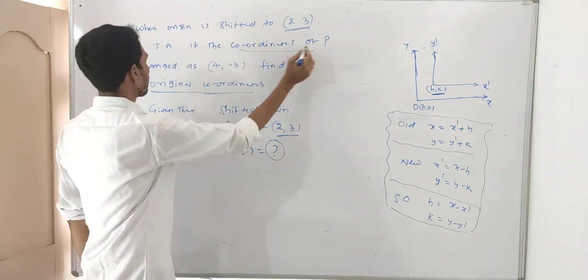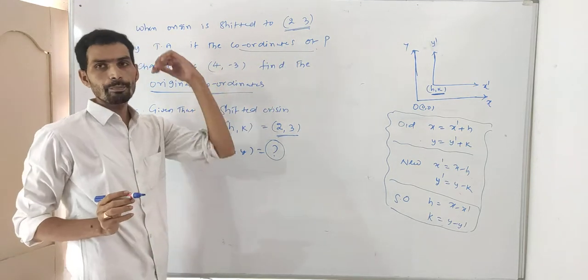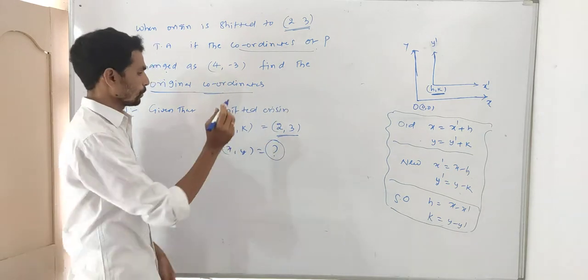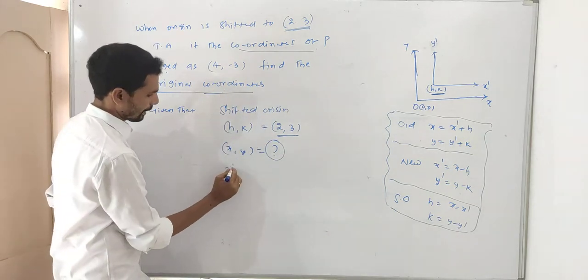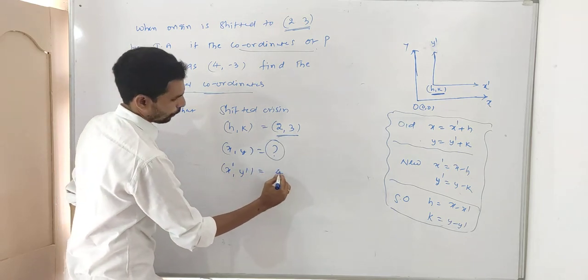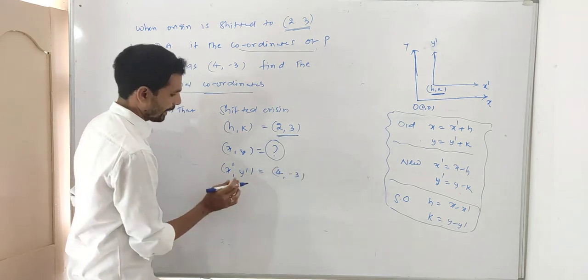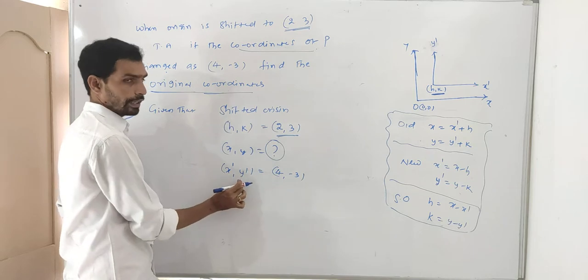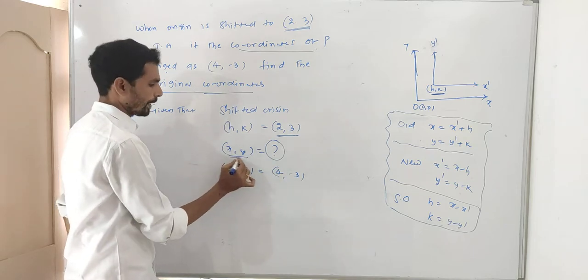The coordinates of p changed. Changed means new. So what is given? x dash, y dash is given. x dash, y dash is equal to 4, minus 3. So indirectly x dash is equal to 4 and y dash is equal to minus 3. What you want? You want x, y.